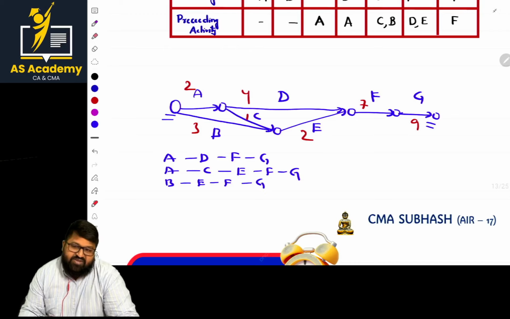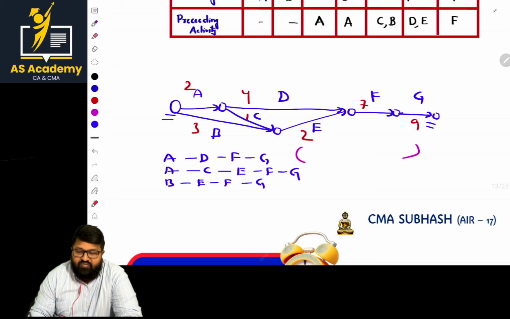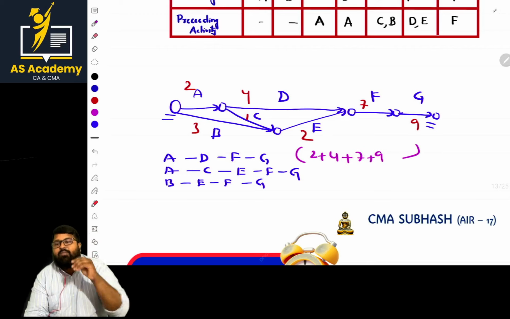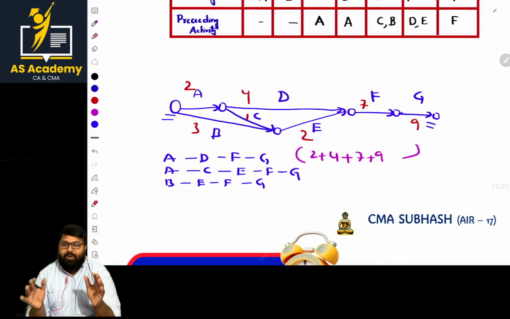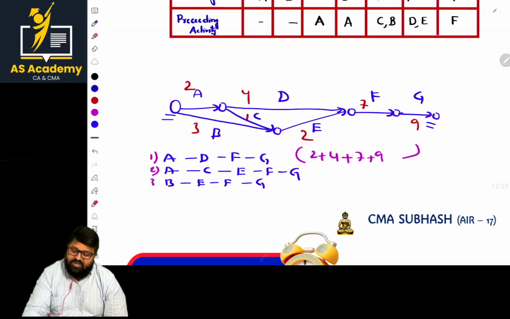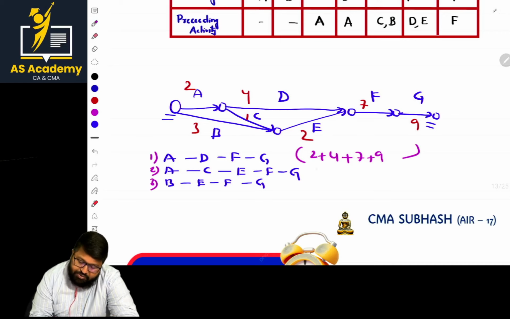When we have these three alternative paths, what is the basic thing we have to do? Just add the total of the duration of that path. So for A, how much is the time? I mentioned 2. So 2 plus 4 plus F 7, G 9. That is the duration for the entire path. Once the three alternative paths are identified, calculate the duration for each path. So for the second path, what is the duration?